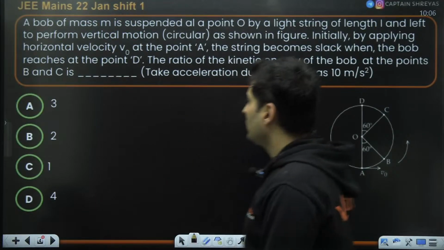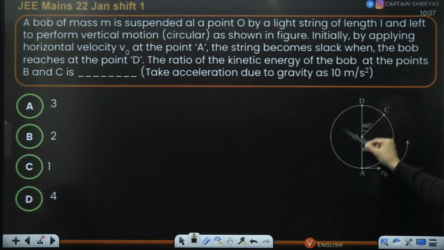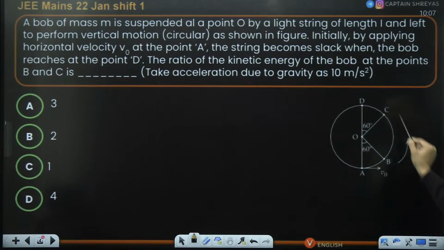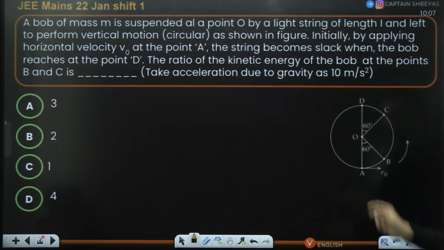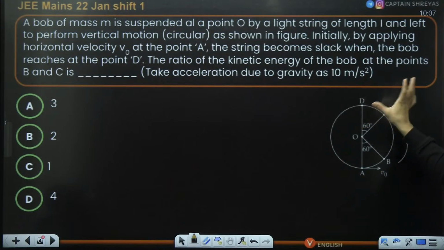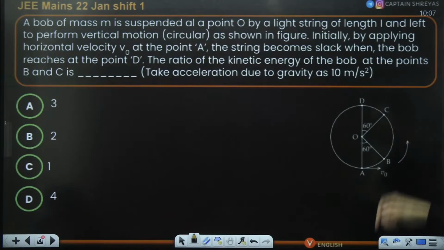So there is a bob of certain mass at point O, and there is a light string of certain length, and it is left to perform vertical circular motion as shown in the figure. Initially, by applying some velocity V naught at the bottom, the string becomes slack when the bob reaches the top. So you have given the minimum speed so that when it reaches here, the string will just become slack. The ratio of the energy at the points B and C is how much?